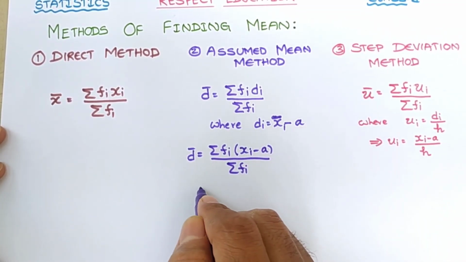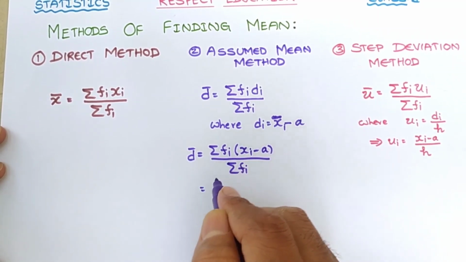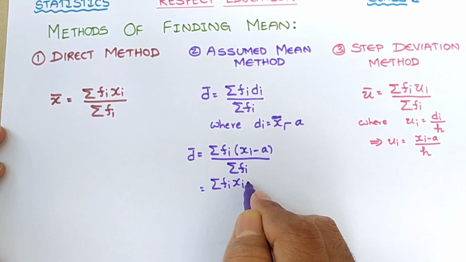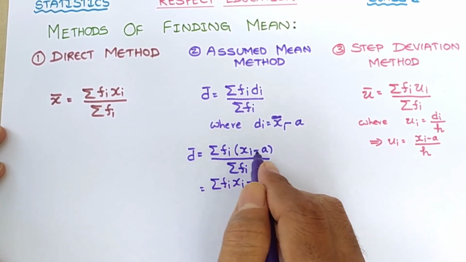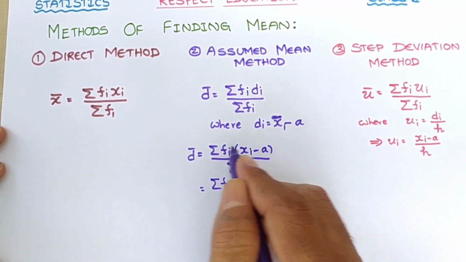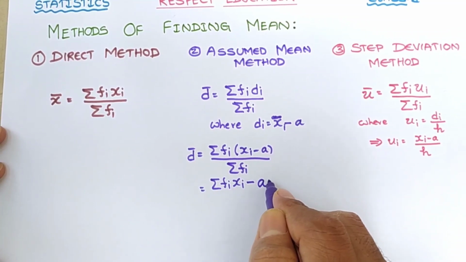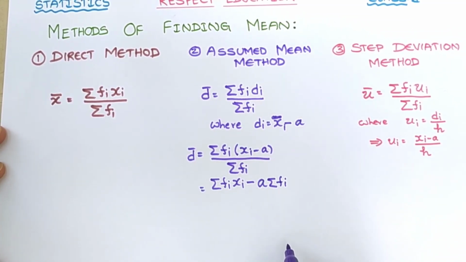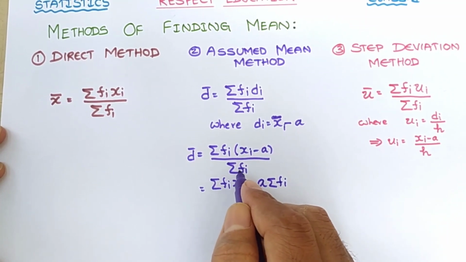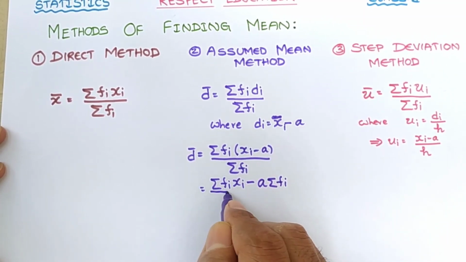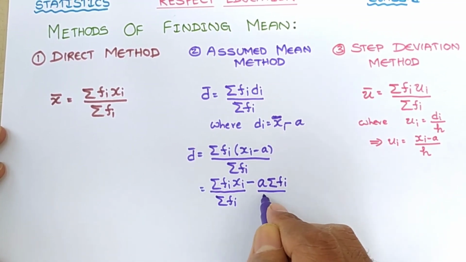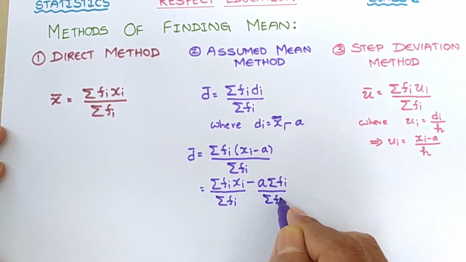Now let us multiply: sigma fi xi minus sigma fi a. Since a is constant, a will be coming outside. A times sigma fi, right? Since sigma fi is a single denominator, it can be split for both. So here sigma fi, and here also sigma fi.